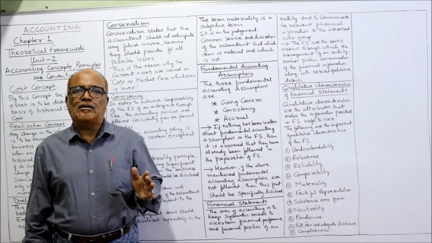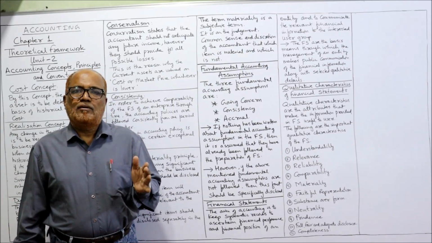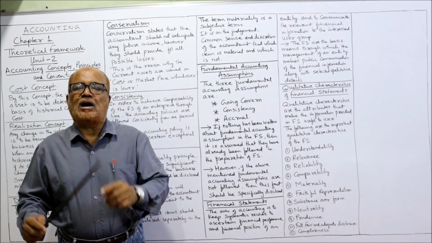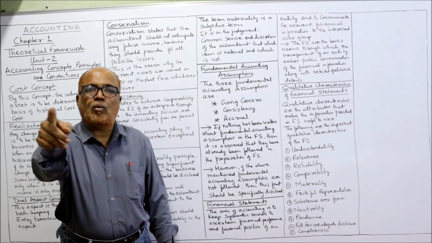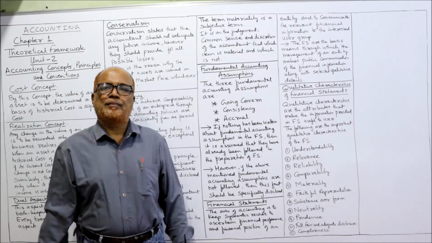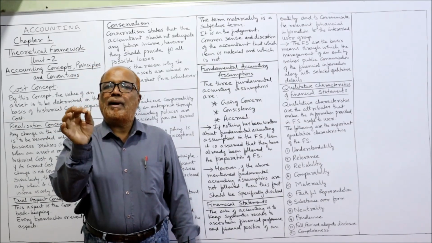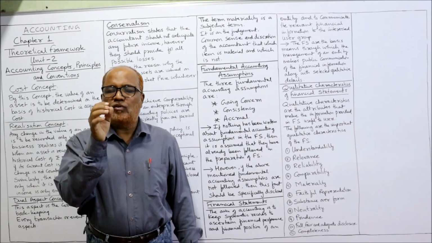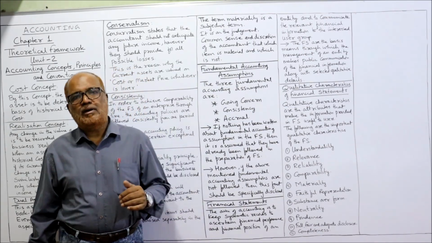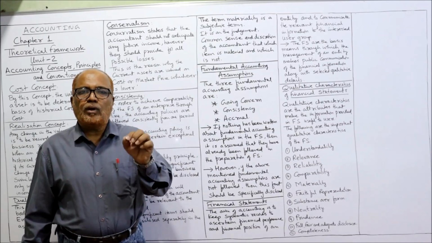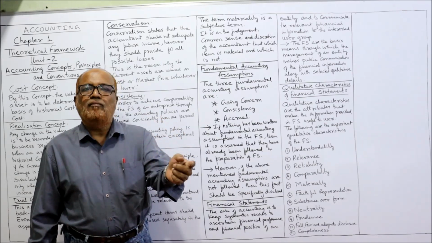So we should keep in mind that so many parties will use it, and why a particular party will make use of our financial statement. So the data should contain the information required by the user. Example, a banker is one of the users of financial statements. The banker needs liquidity. We want to find out the liquidity. So to find out the liquidity, the current assets and current liabilities must be there. So accurate values of current assets and current liabilities should be there to find out the liquidity, which is used by the bankers.